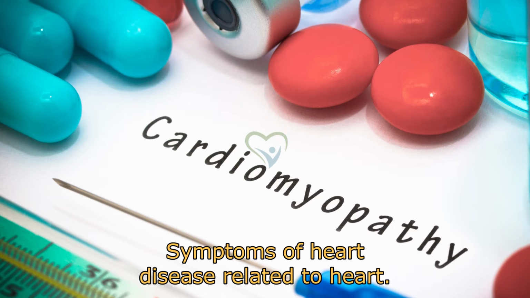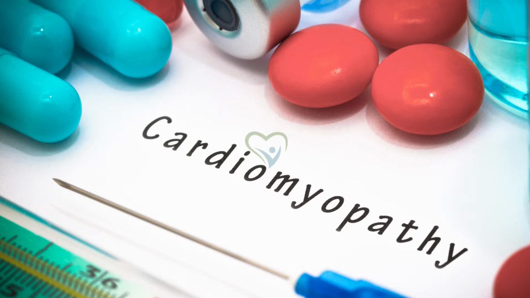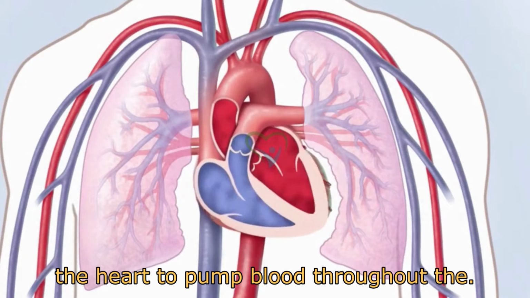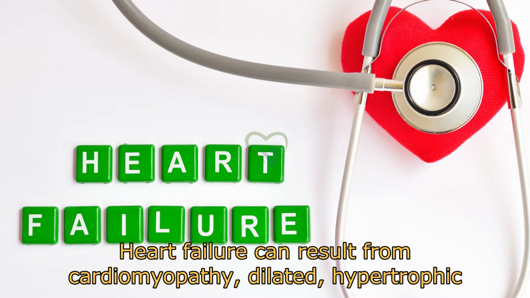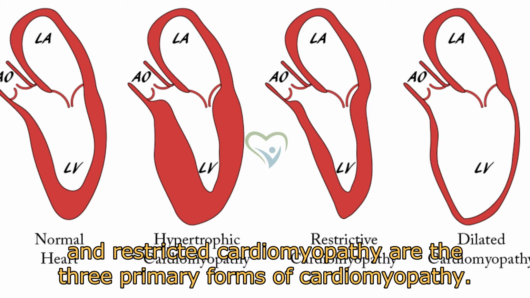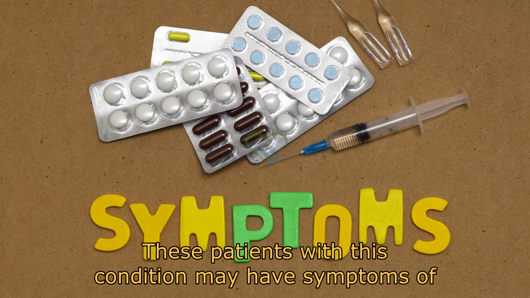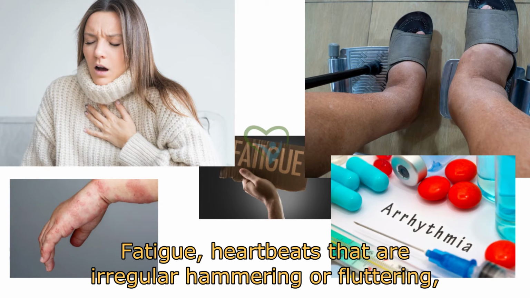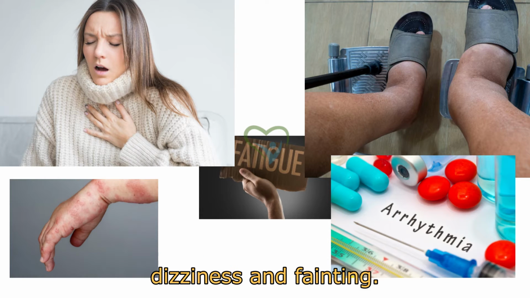Symptoms of heart disease related to the heart muscle are named cardiomyopathy. Cardiomyopathy is a cardiac muscle disorder that makes it difficult for the heart to pump blood throughout the body. Heart failure can result from cardiomyopathy. Dilated, hypertrophic, and restricted cardiomyopathy are the three primary forms of cardiomyopathies. Patients with this condition may have symptoms of breathlessness with exercise or at rest, swollen legs, ankles, and feet, fatigue, irregular, hammering, or fluttering heartbeats, dizziness, and fainting.